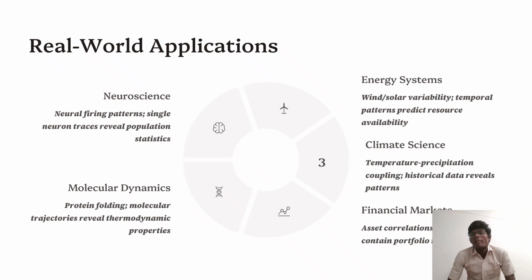And next we will discuss climate science. Temperature prediction: temperature specification is the coupling of historical data that reveals the pattern of climate science. And the financial markets: a set of correlations of the financial markets involving market sharing and the market pricing of the financial markets. This is about the real world applications of the ergodic process in neuroscience, molecular dynamics, energy systems, climate science, and financial markets. These are the five types of real world applications of the ergodic process and ergodic theorem.